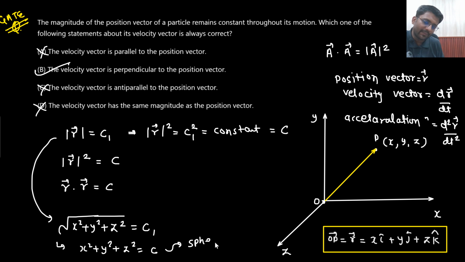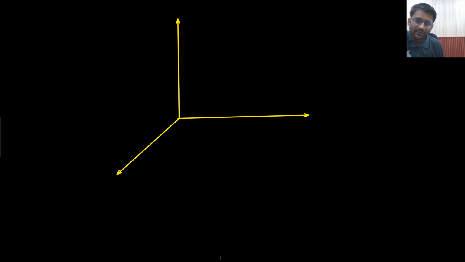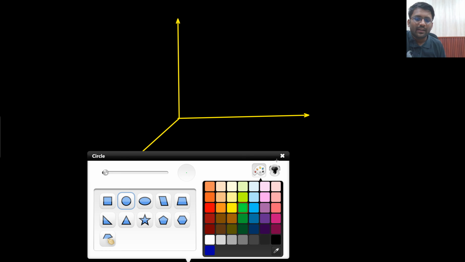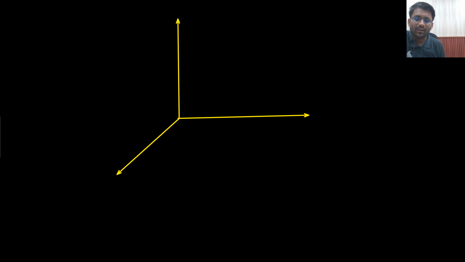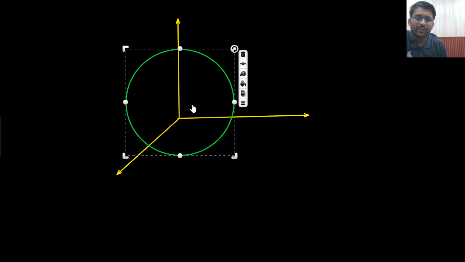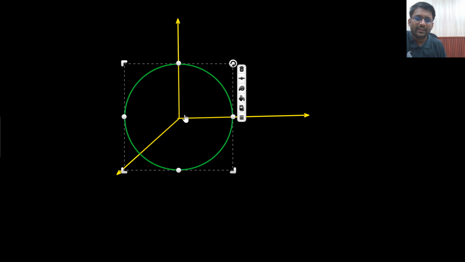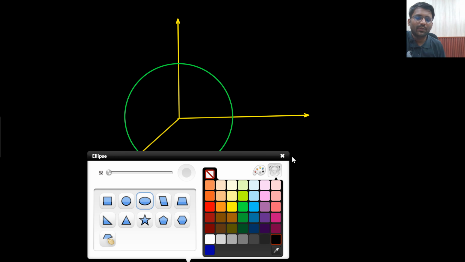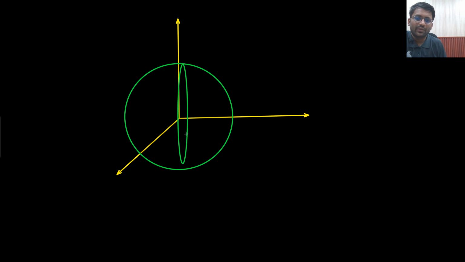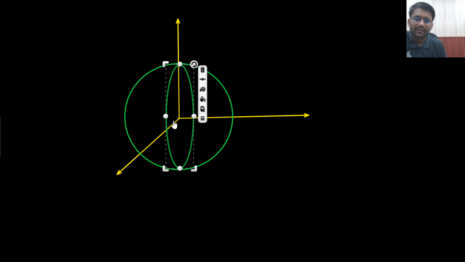What is this? This is the equation of a sphere. That means all the position vectors combined will be making a sphere. If you are saying that no matter wherever I move, my position vector magnitude is always constant, that means you are actually moving on a sphere, because only if you move on a sphere would your position vector be constant.